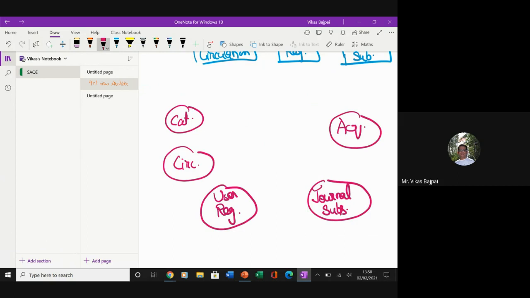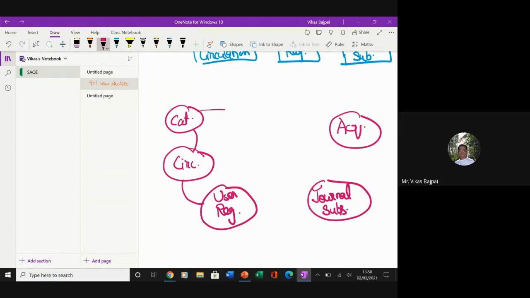So how these systems are going to interact is, like, catalog has to get the details about the availability from the circulation module. And circulation will have the details from the user registration, because from here only I'll get to know who all have issued, and then based on that only I'll make my catalog available.